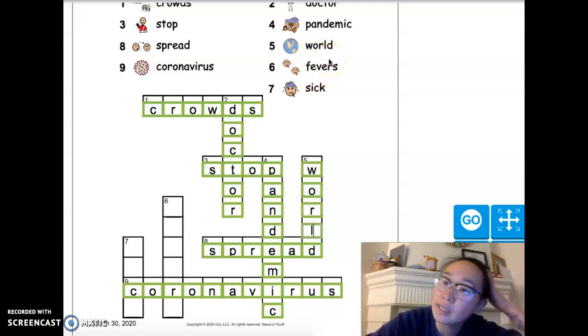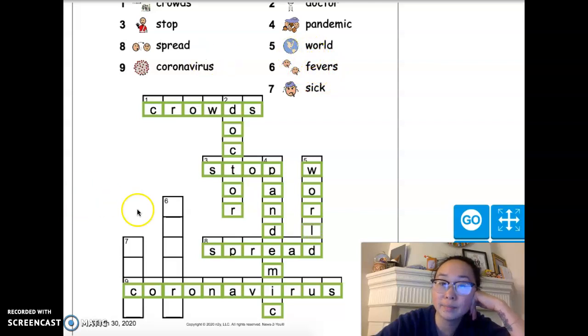Okay. Our next one is the word fevers. And so fever is when your temperature gets really hot. Usually anything from like 99 degrees to 100 degrees is considered a fever. I think your normal standard temperature is probably like 98 degrees or so. And so having a fever that's over, especially in the hundreds, 101, 102, 103 or higher, is considered a fever. And people take medicine or maybe put a cool rag to their head to kind of help the fever. Fever is also a symptom of the coronavirus.